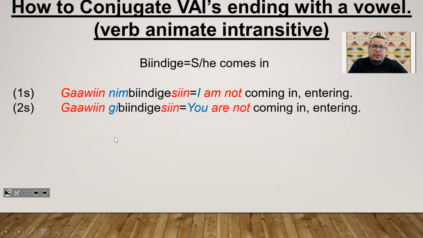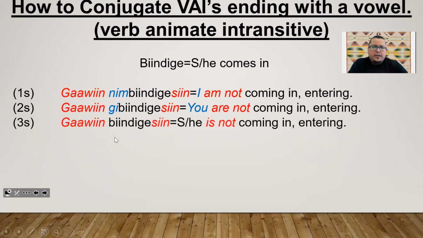Second person, you: gawin gibiindigesin. You are not coming in, or you're not entering. Third person singular: she or he is not coming in or entering. Gawin biindigesin.